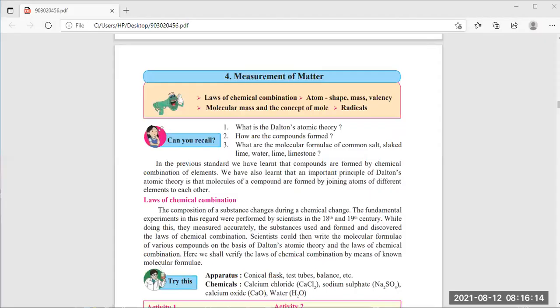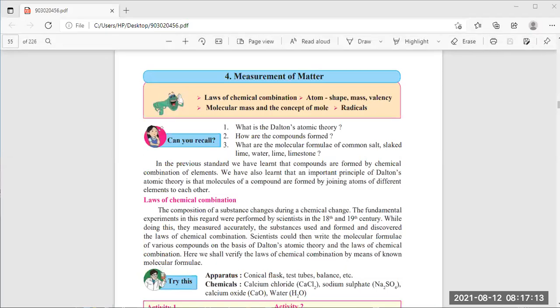Who will tell me about Dalton's atomic theory? Have you learned Dalton's atomic theory last year? Yes or no? Yes, continue. Yes, Akshara, you can.